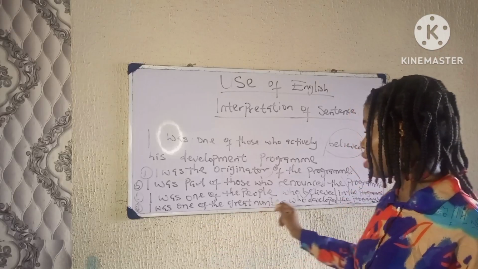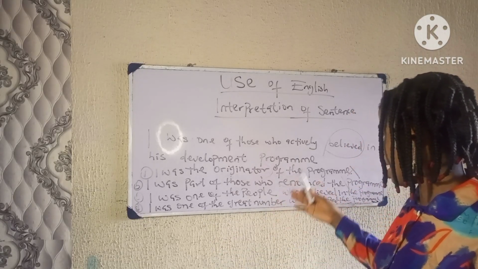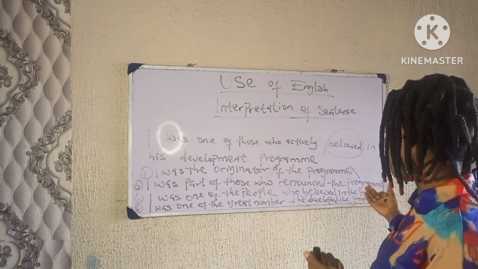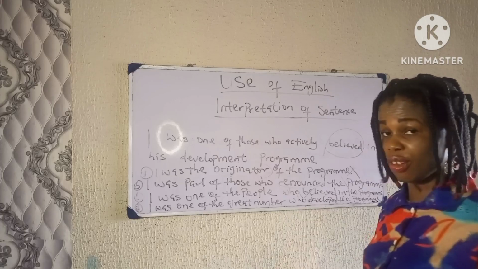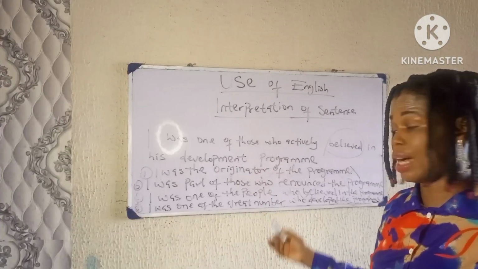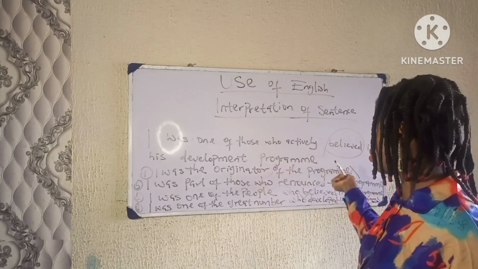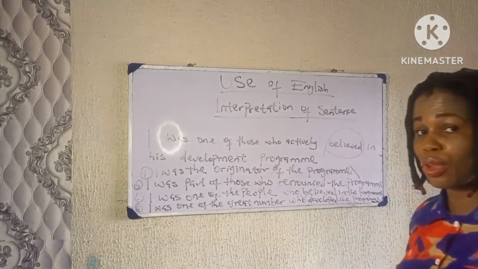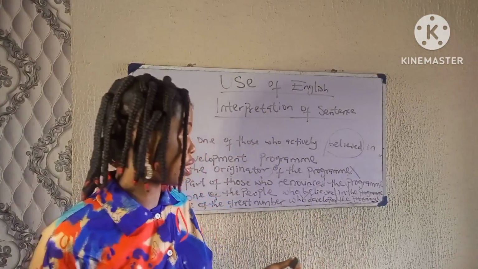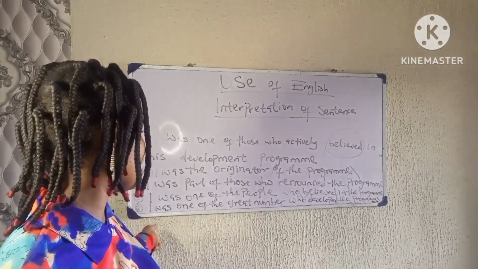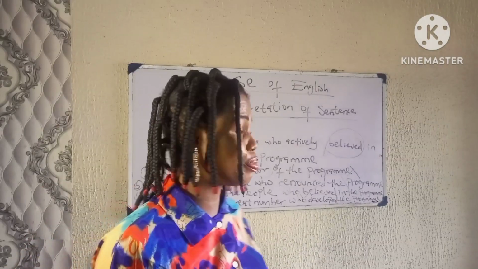Option D, I was one of the great number of people who developed the program. I'm not among those who developed the program. The statement did not say I was among those that developed the program. It only says that I was among those who believed in the program, not developed the program. So the correct answer is option C: I was one of the people who believed in the program.